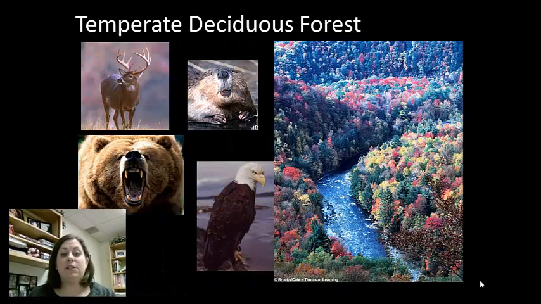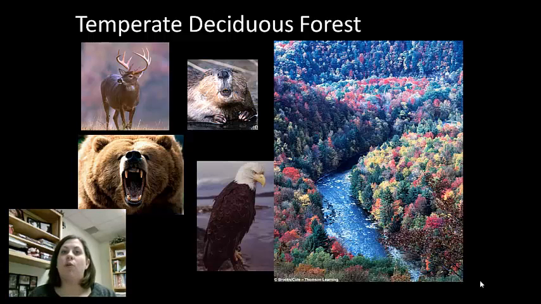The temperate deciduous forests are full of life. They're going to be south of the taiga, and the climate in these areas is moderate with high rainfall. This forest has 4 well-defined seasons: spring, summer, fall, and winter. The trees found here in this type include oak, beech, sycamore, and maple.